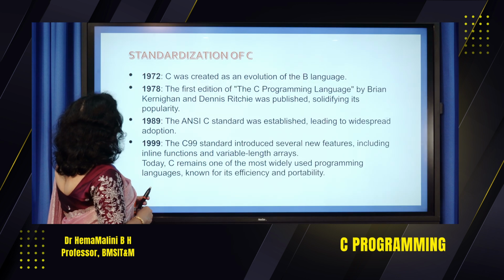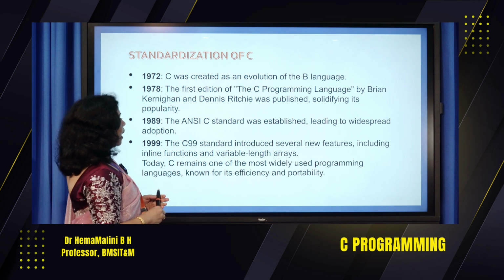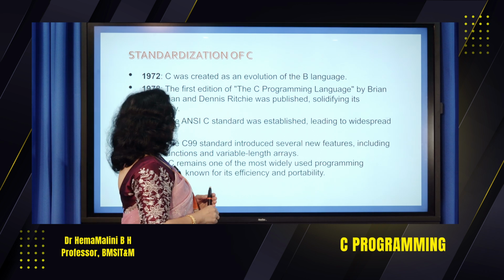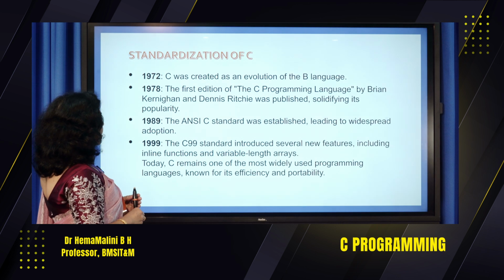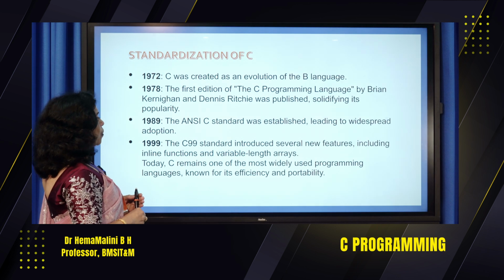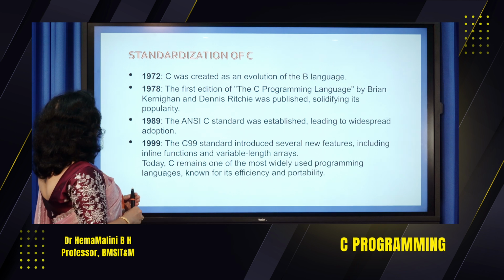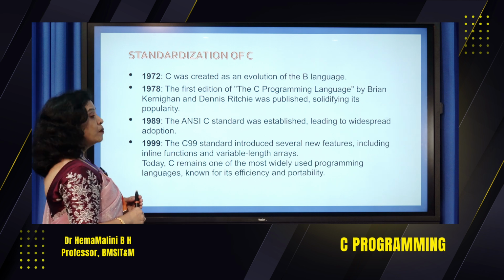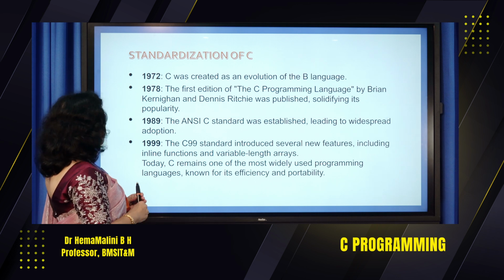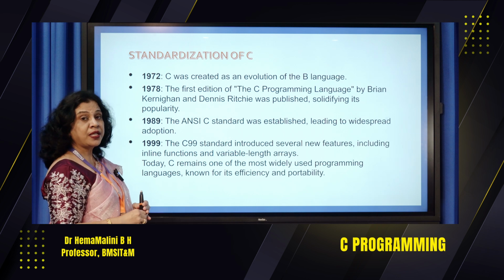Now, standardization of C. As we saw in the diagram, in 1972, C was created as an evolution of the B language. In 1978, the first edition of the C programming language by Brian Kernighan and Dennis Ritchie was published, solidifying its popularity. So C became popular in 1978.